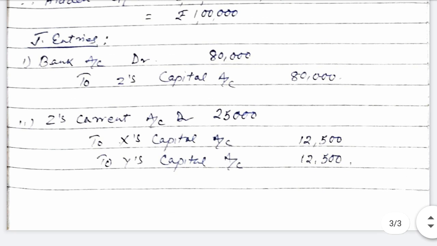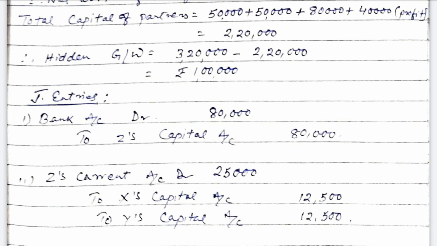Now let us see the journal entries. Z is bringing rupees 80,000 as capital. It is clearly written in the question. So bank account debited to Z's capital account rupees 80,000. Nothing has been said about goodwill brought by Z, so we assume that Z is not bringing any share for goodwill. So out of the total goodwill of 1 lakh, Z's share of goodwill is 1 lakh into 1/4, that is 25,000. That means 25,000 is not brought by Z. So Z's current account will be debited 25,000.